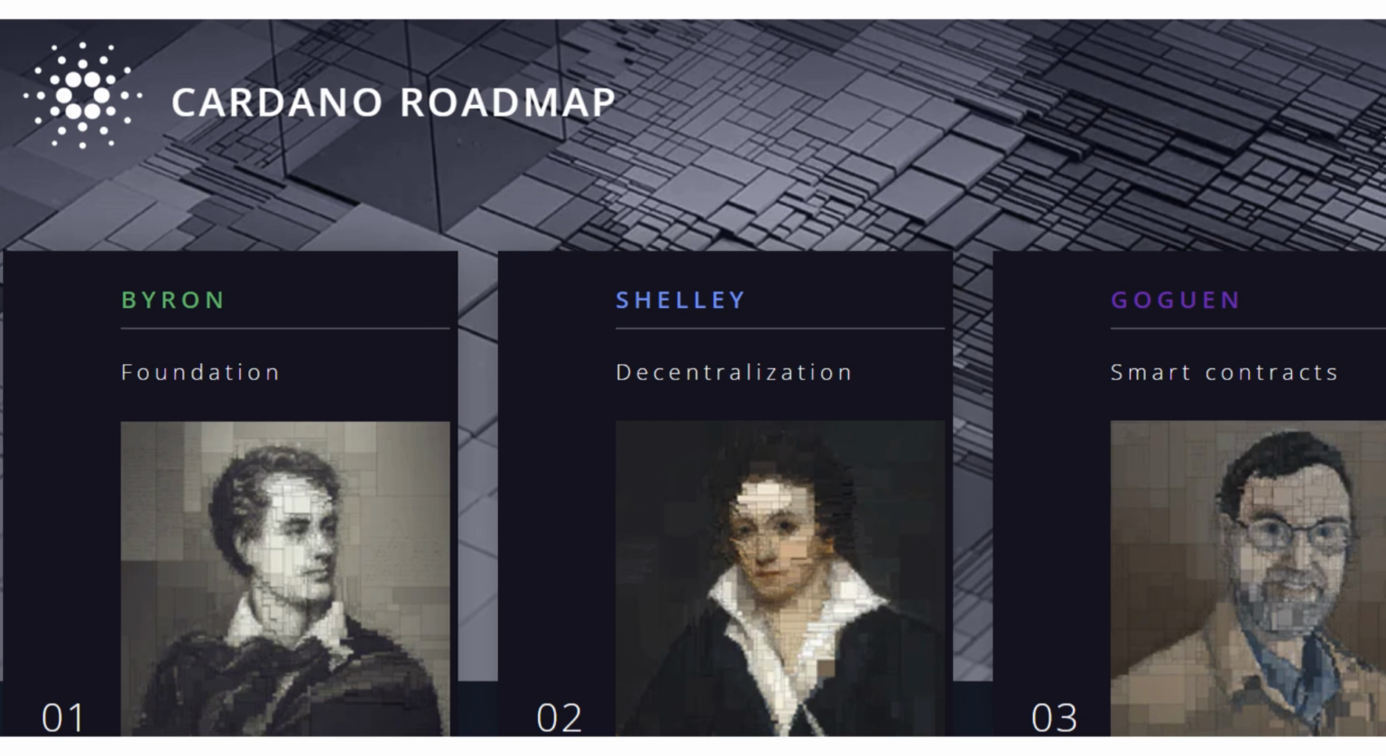2020 ushered in the Shelley era, with the goal to transform the protocol into a fully decentralized blockchain. At the same time, the founding entity, IOHK, looked ahead to the next upcoming Goguen era for smart contract development.